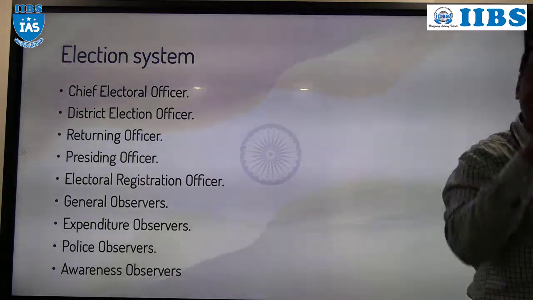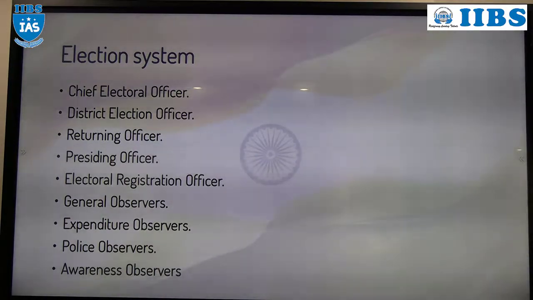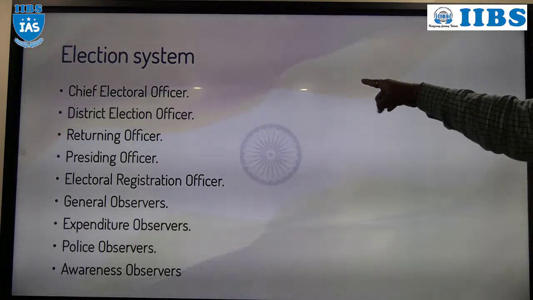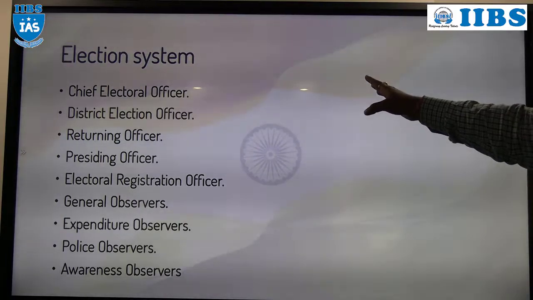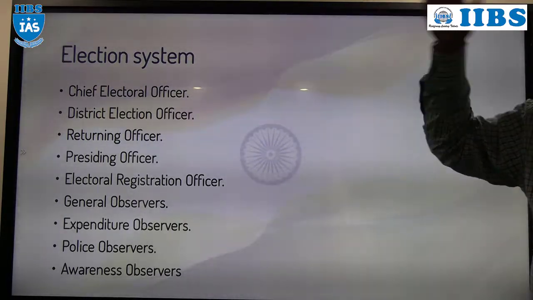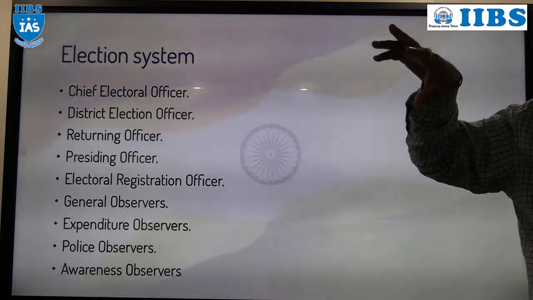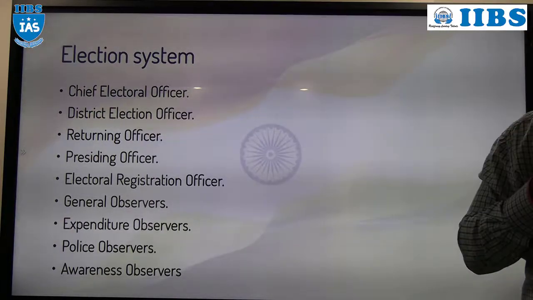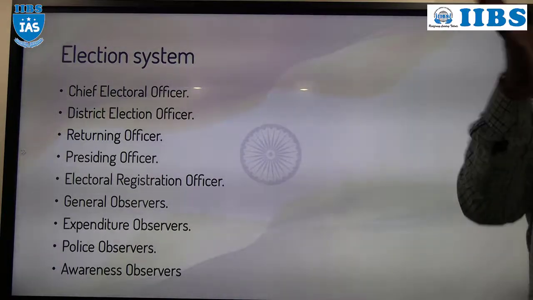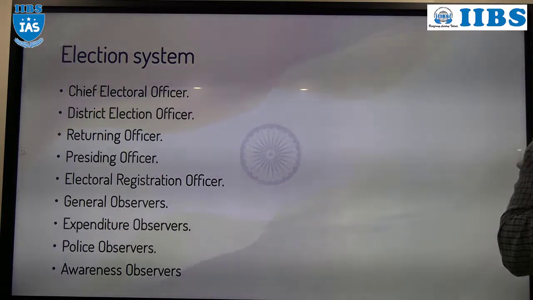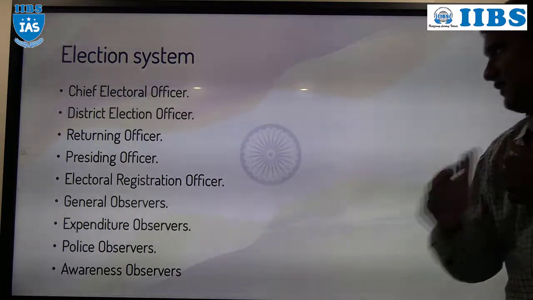To monitor the election process at district level. Who will appoint? ECI, please remember. What is the duty? To look after and monitor the election process at district level. Who can be the district collector? A government employee, either central government or state government.